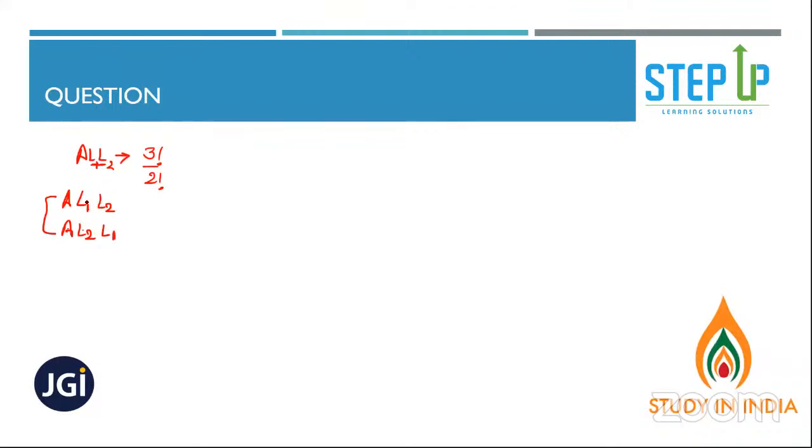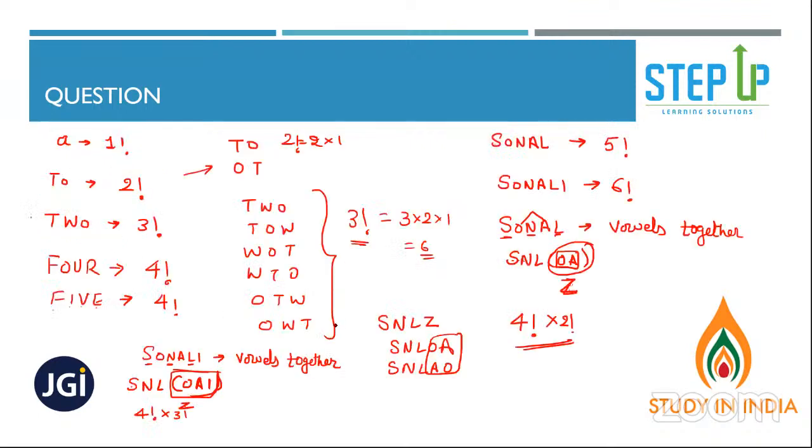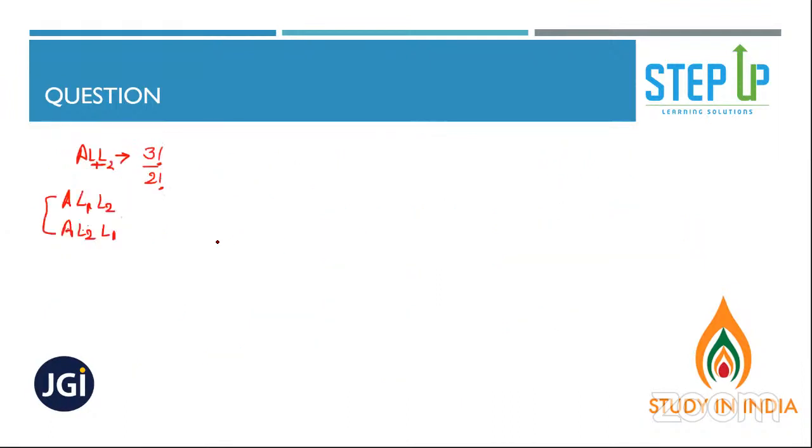So what does it mean? Even when 2 letters are arranging themselves, like 1, 2 getting arranged as 2, 1, in 2 ways, it is not creating a new word. Like in the previous one, SNLOA and SNLAO were creating new words, 2 different cases, 2 different words. That's why we multiplied by 2 factorial. But here, as it is not creating a new word, that's why we divide by 2 factorial. It's a repetition. Got it?